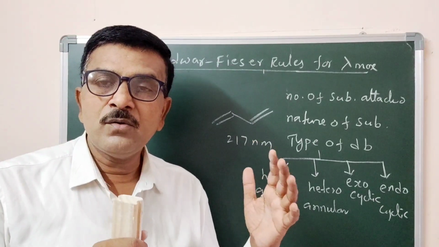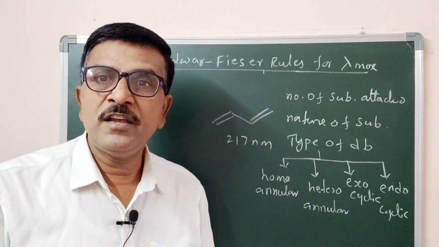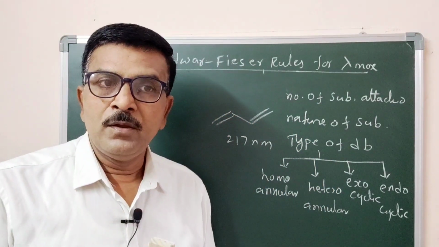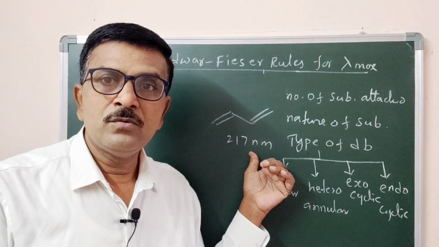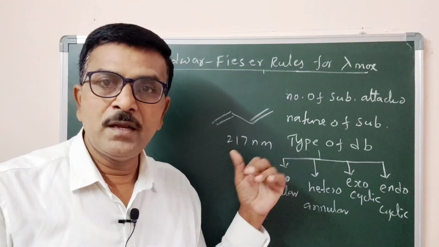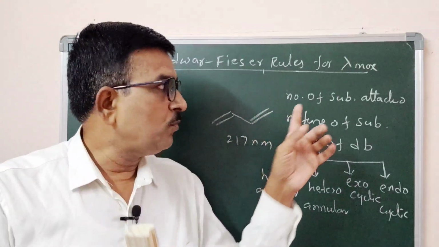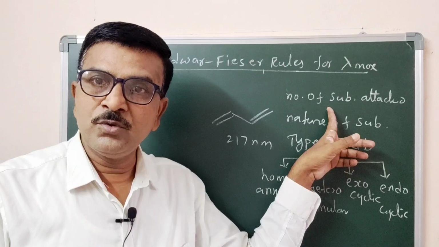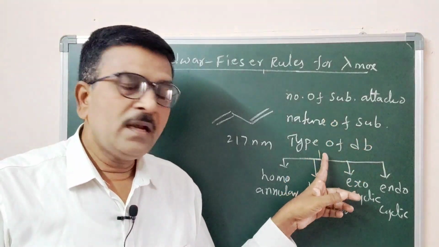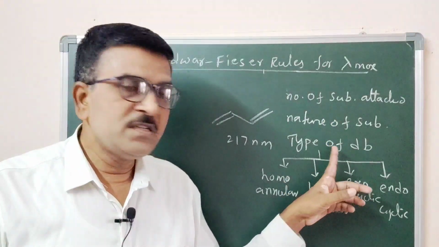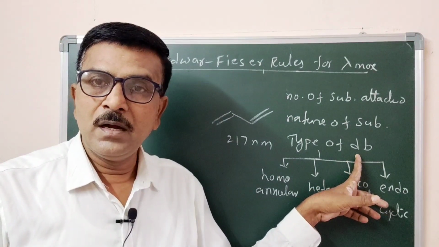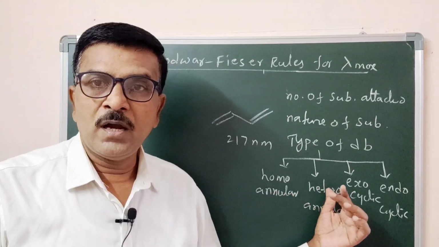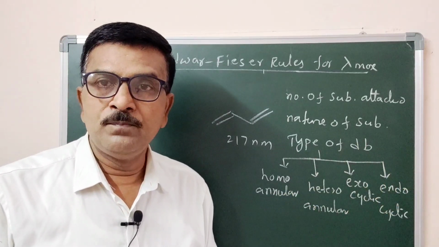So these are the Woodward and Fieser rules. Now you take one molecule, you consider the basic value for it, that is 270 nanometer, and you observe the type and number of substituents attached to it, and you also consider the types of double bond existing in our molecule, homo or hetero or exo or endo.